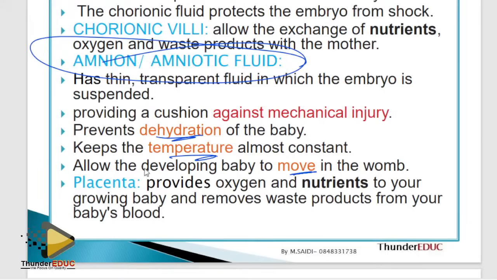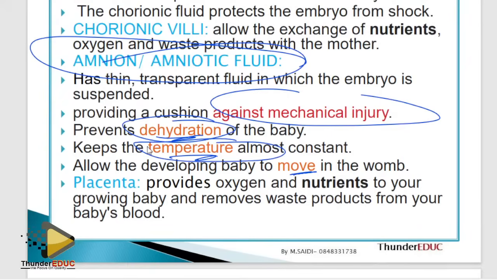You are just speculating. Amniotic fluid is not responsible for nutrients. It acts as a shock absorber or cushion against mechanical injuries, prevents dehydration, keeps the temperature almost constant, not constant, almost constant, and allows free movement of the baby.